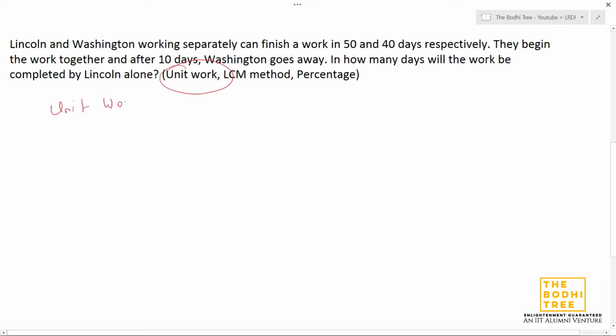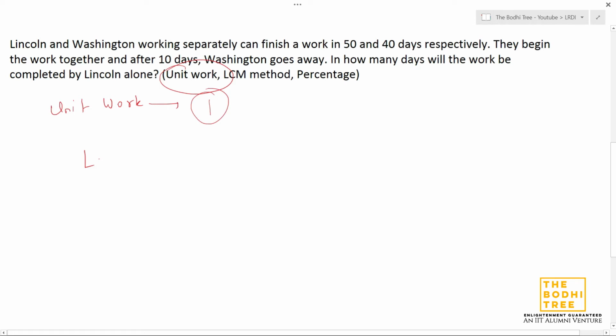Like the name suggests, what do I mean by unit work method? We are going to assume that the work that they need to do is one unit. One work. They have to finish one work. In the previous part for man days, we used to assume the amount of work is man days work. When we took the example of 12 men needing 5 days, they were doing 60 man days work. But in this case we are going to assume the work that they are doing is going to be one unit.